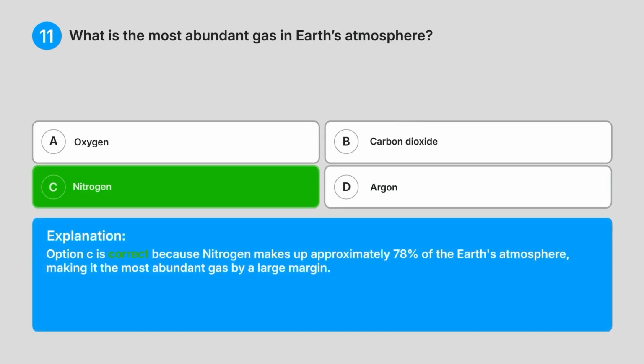Explanation, option C is correct because nitrogen makes up approximately 78% of the Earth's atmosphere, making it the most abundant gas by a large margin.